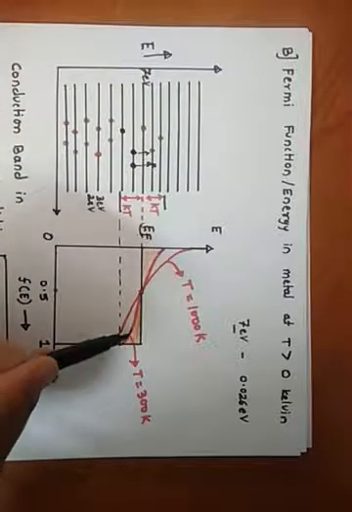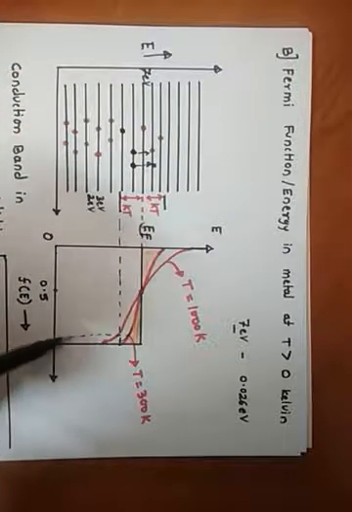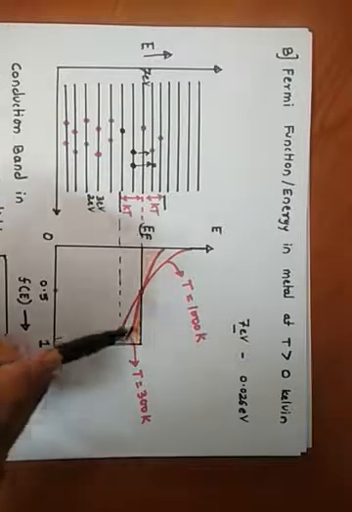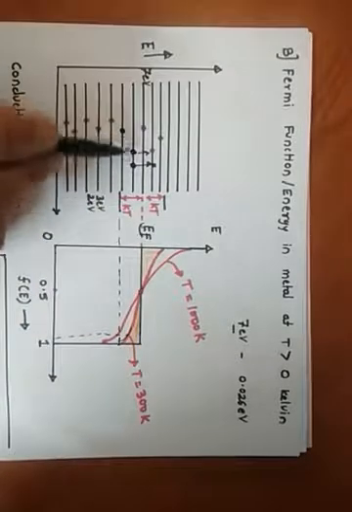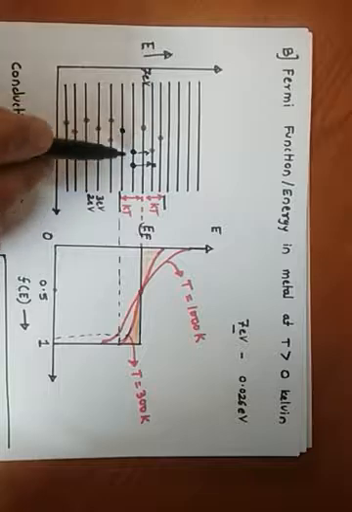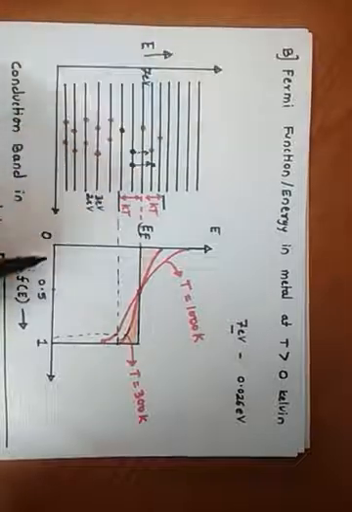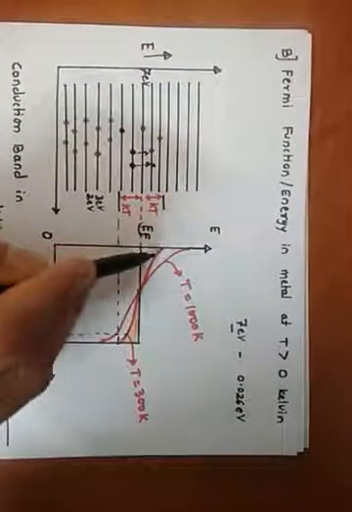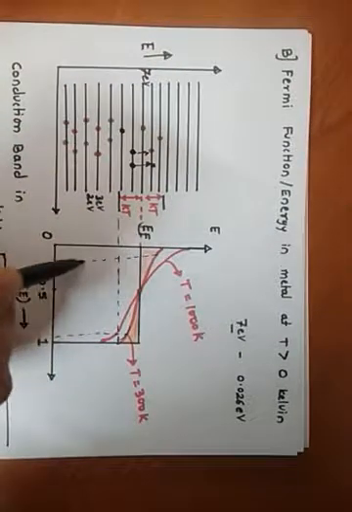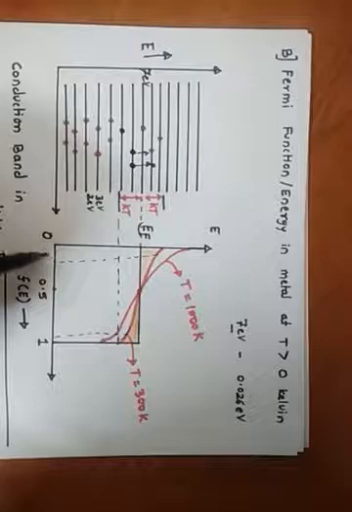There will be a lower probability, say 0.8 or 0.9. A probability of 0.8 means there is an 80% chance that this electron energy level is occupied. In this case only some electrons will go into the higher excited state. The probability in this case, let us say, is 0.1.